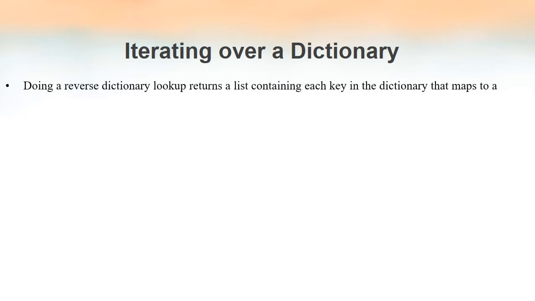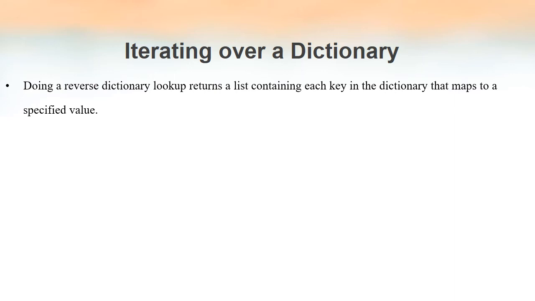There is something known as reverse dictionary lookup. Reverse dictionary lookup means we are searching for a specified value inside the dictionary, and the key of that value will be returned as a list. By definition, reverse dictionary lookup returns a list consisting of keys inside the dictionary that map to a specified value.